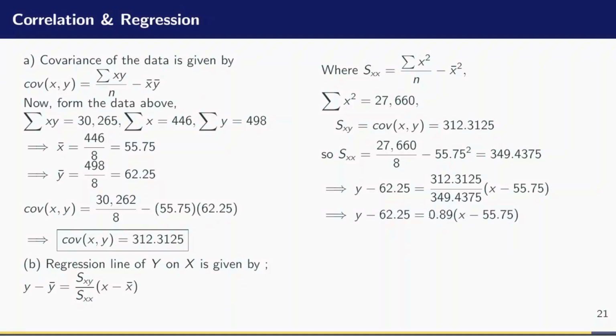I distribute it into the bracket and send the negative 62.25 to the right-hand side, and I'll have y, that line, to be 0.98x plus 12.63. So this is the regression line of y on x. Compute it and compare; you should have the same answer as what I have here. Okay, all right, so we can now move on to the C part of the question.